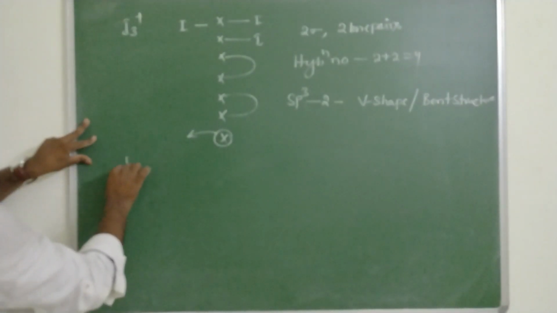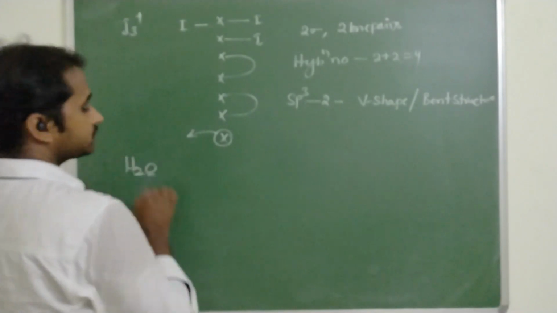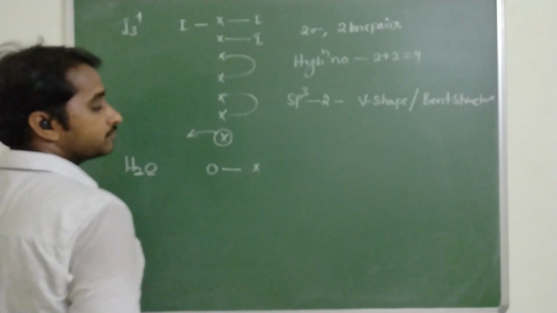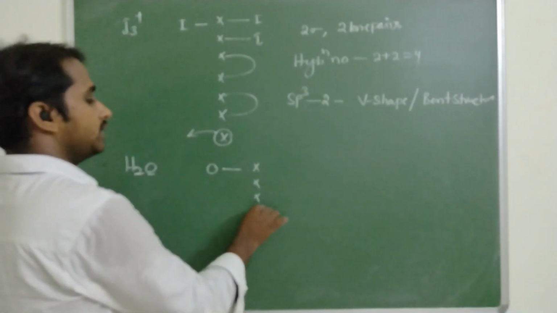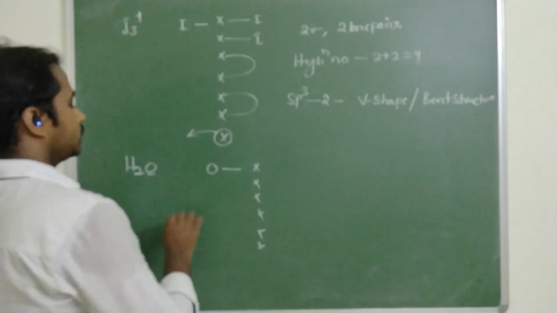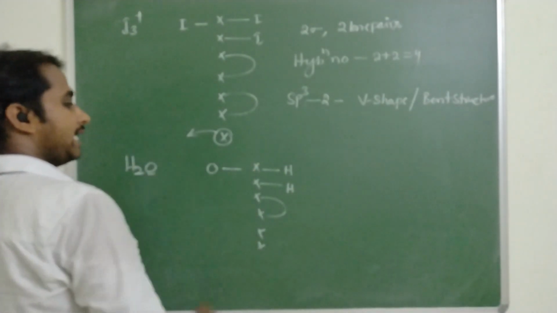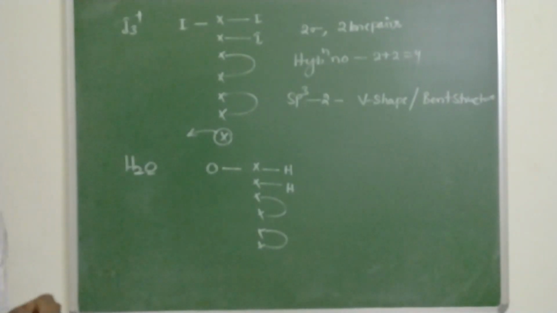The same way we have the water molecule. In the water molecule, what is the central atom? Here, oxygen acts as the central atom. What is the group number of oxygen? 6: 1, 2, 3, 4, 5, 6. Out of these 6, one goes to each hydrogen. These two act as one lone pair, these two act as another lone pair.